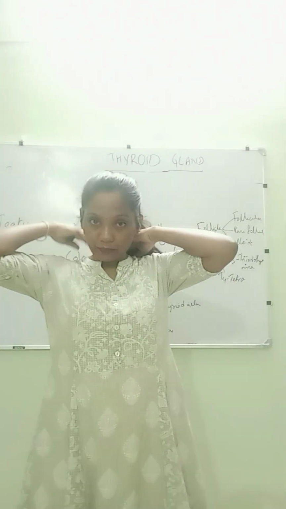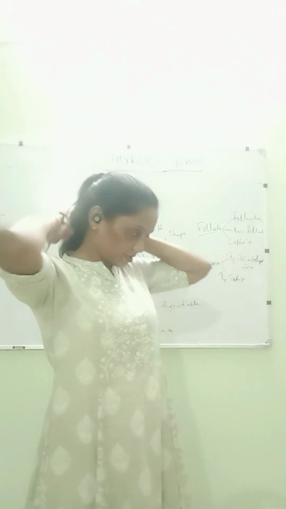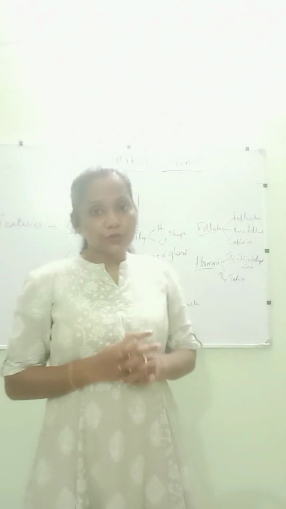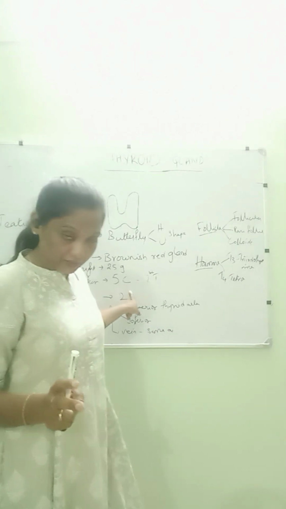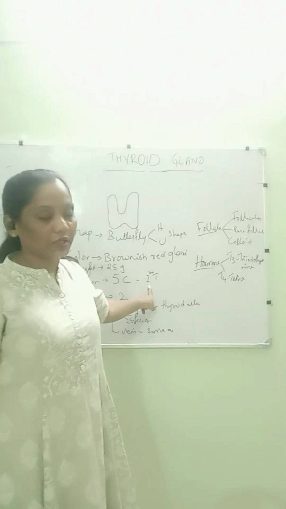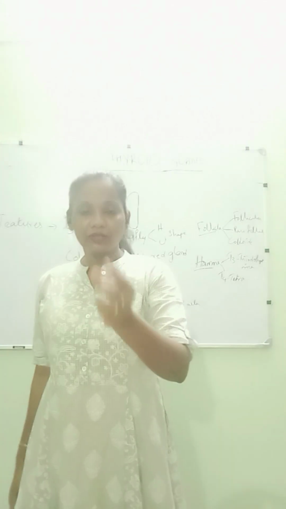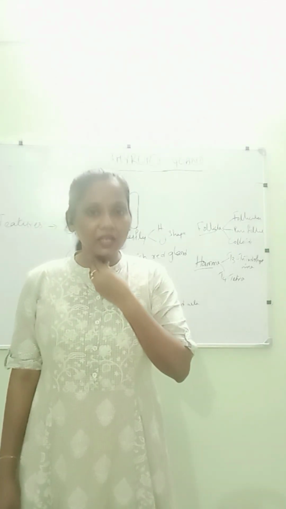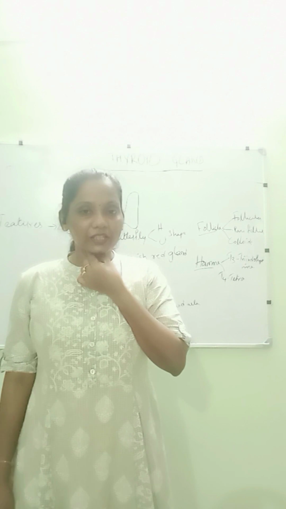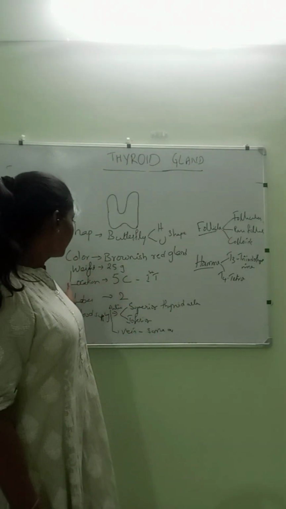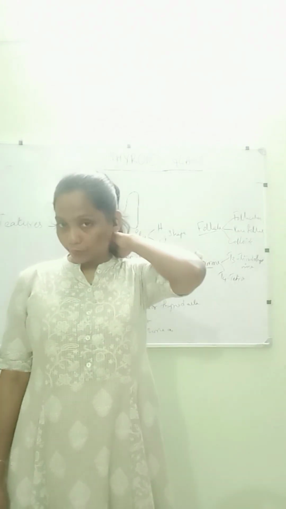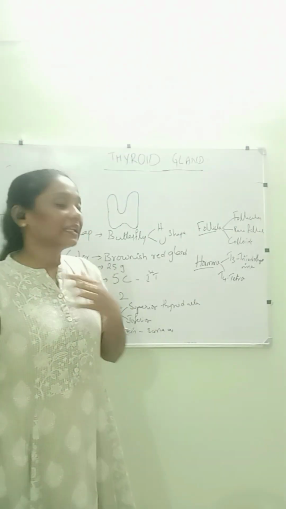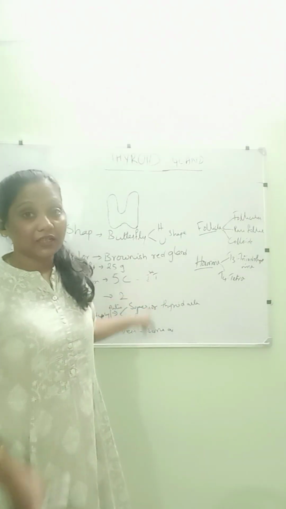Vertebra is a skeletal system structure. When we speak about vertebrae, the first 7 we call cervical. So the thyroid is extending from the fifth cervical, sixth cervical, seventh cervical, and up to the first thoracic vertebra. So I mentioned that it is located anterior to the trachea, below the larynx, which is called the voice box, and it is extending from the fifth cervical vertebra, till the first thoracic vertebra. So that is the location of